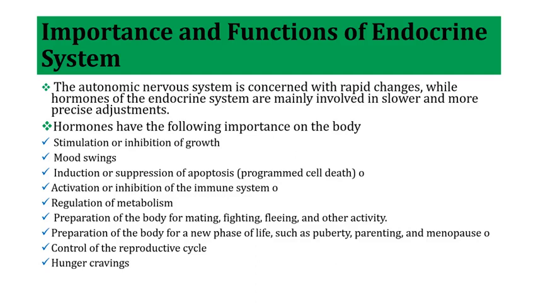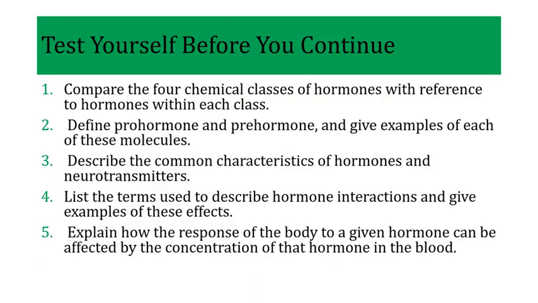We also have regulation of body metabolism, particularly the thyroid, we shall discuss in detail. Prepare the body for mating, fighting, fleeing, and other activity. Also, preparation of the body for new phase of life, such as puberty. These are the functions of reproductive hormones. We have controlled reproductive cycle and then hunger, craving. Of course, this function of the endocrine system, we shall see them as we are proceeding in discussion of individual hormones and individual glands as we are going on with our discussion.